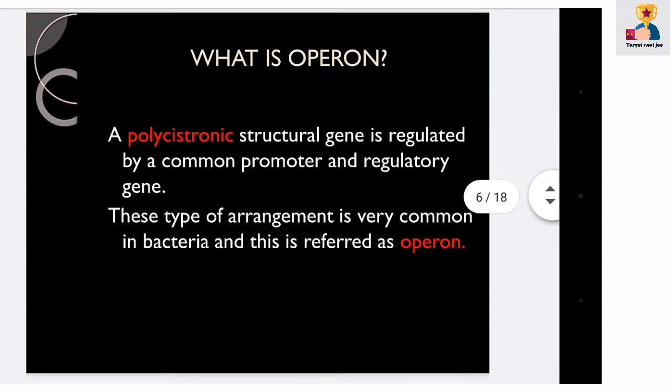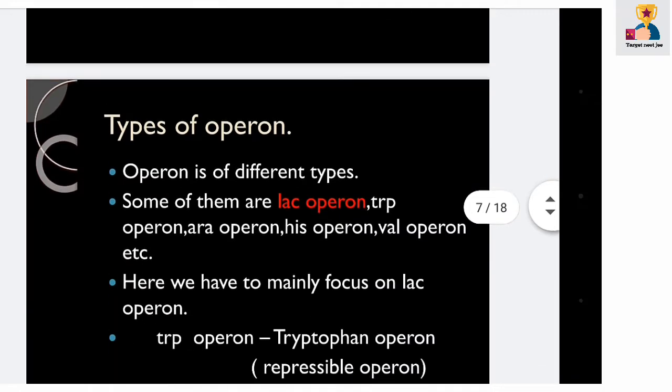Now let's study what an operon is. A polycistronic structural gene is regulated by a common promoter and regulatory gene. This type of arrangement is very common in bacteria and is referred to as an operon.